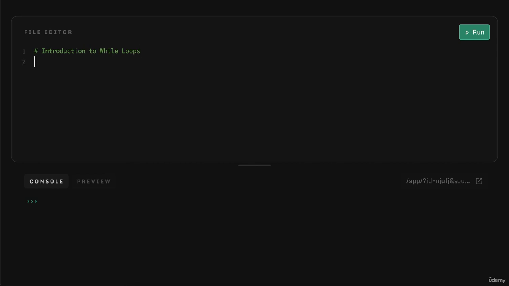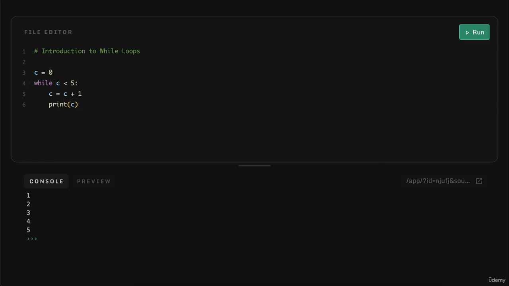We'll set a variable c to 0. Now we will write our while loop. While c less than 5. Inside of this loop, we'll instruct Python to increment our variable c by 1 and then print out the new value of c. On execution, you can see that the values from 1 to 5 are printed.